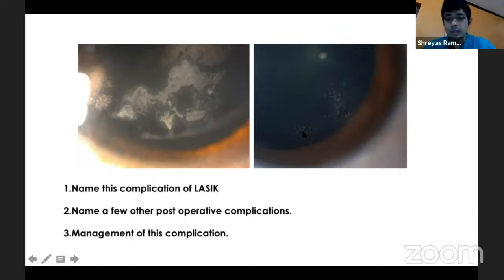When you have a flap in the cornea or any interface, epithelium can grow into the interface, especially if there has been some associated trauma, or some problem with the flap not adhering properly, or if an enhancement surgery has been done. A flap has been done primarily, but later we are doing an enhancement surgery after many years, and the flap does not heal properly. Then the epithelium, instead of growing over the surface, can track into the interface and lead to epithelial ingrowth.